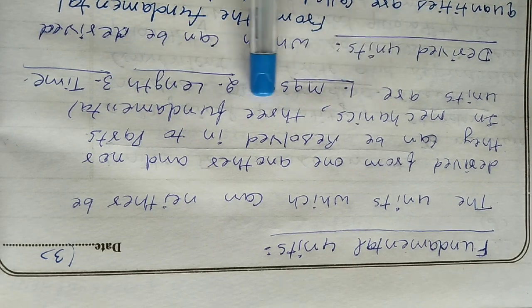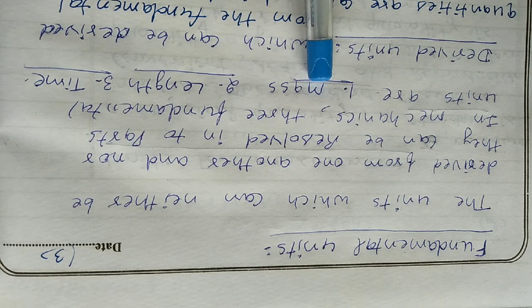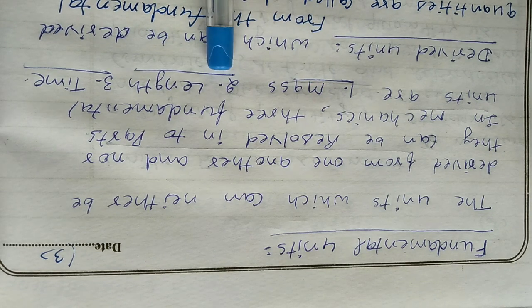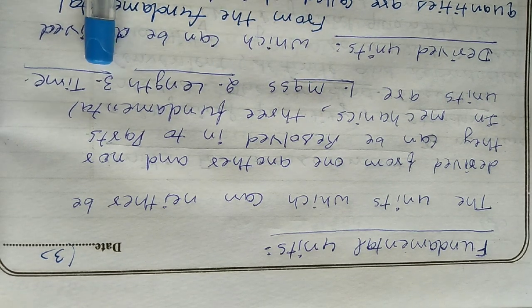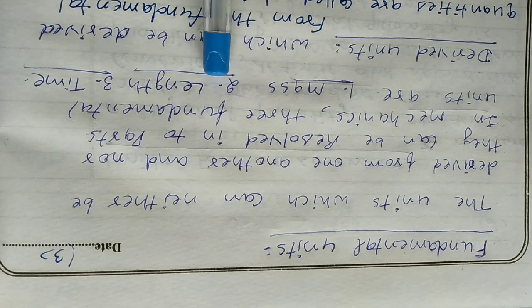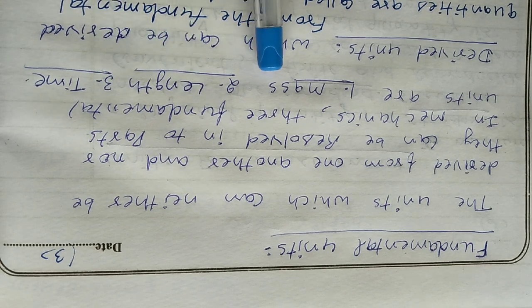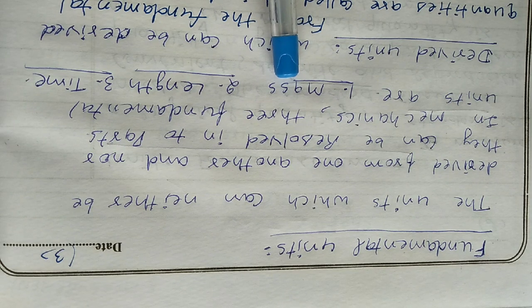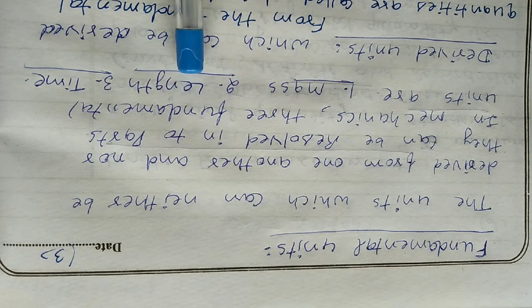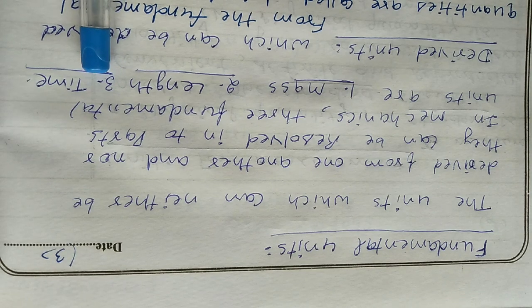In mechanics, we have three fundamental units. First, mass, second is length, and third is time. Mass cannot be derived from length or time, length cannot be derived from time and mass, and time cannot be derived from length and mass. We cannot resolve mass into simpler terms, we cannot resolve length into simpler terms, and we cannot resolve time into simpler terms.